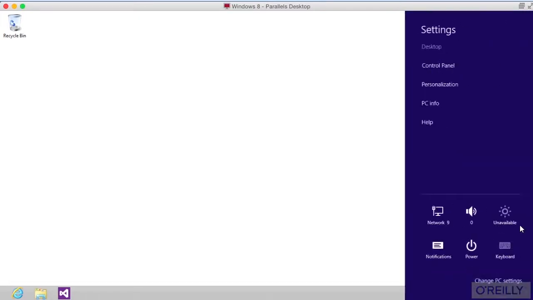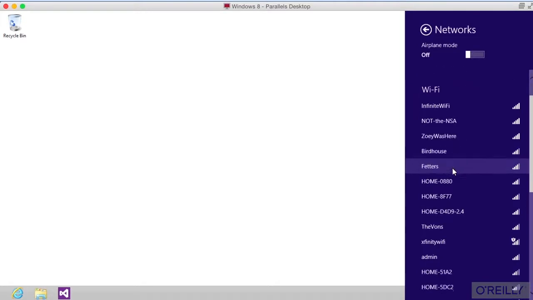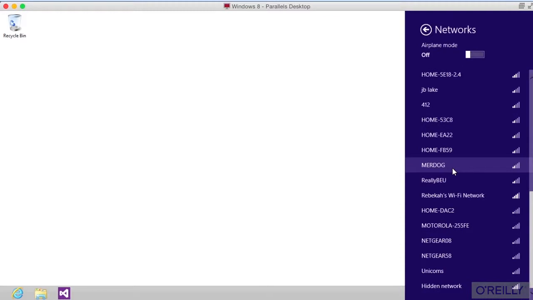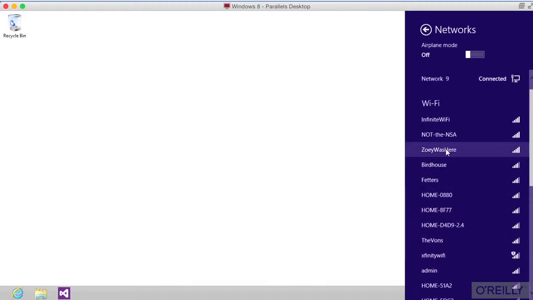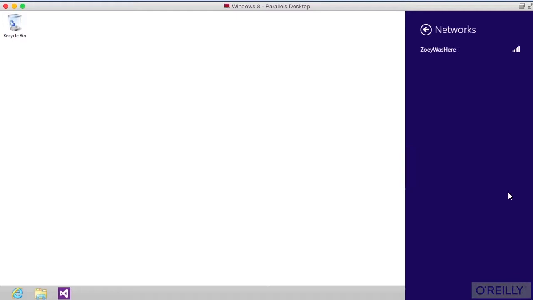Let me go to settings here, and then you'll see my network is connected, but I've also got a wireless adapter in here as well. So let me click that, and you'll see that I'm connected on my wired side, but here are the wireless networks that I can actually connect to. And let me just connect to one that I know is going to be available here. We're going to connect to this one, and it's going to ask me to connect automatically. I'm just going to say connect.